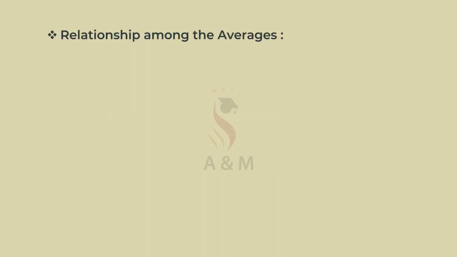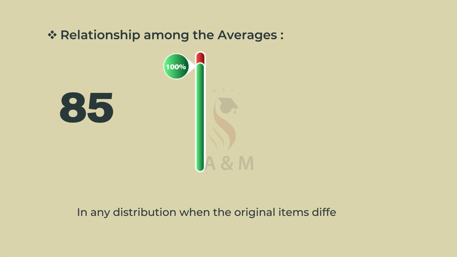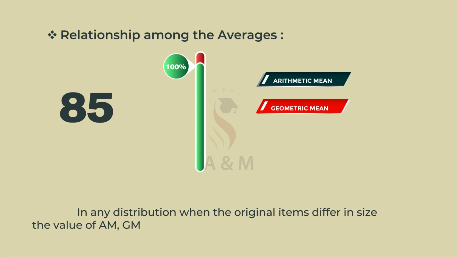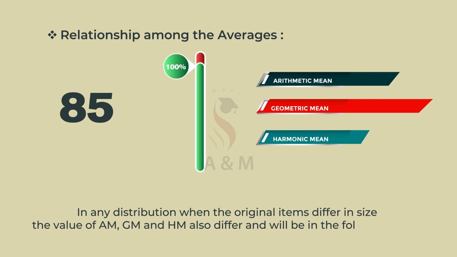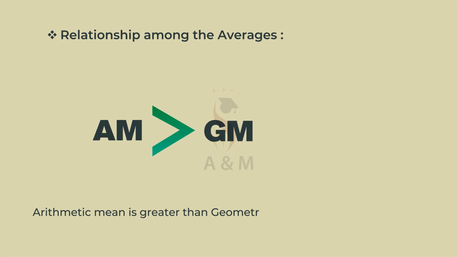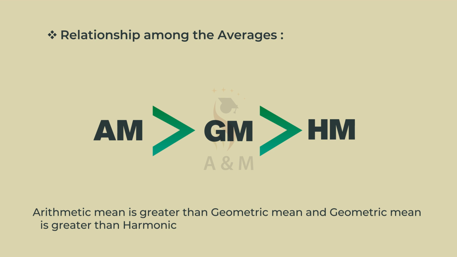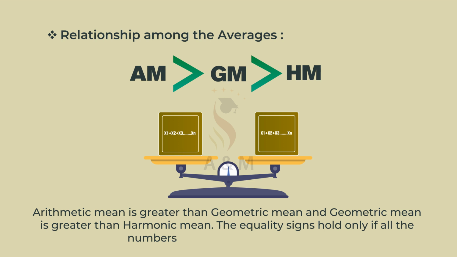Relationship among the averages. In any distribution, when the original items differ in size, the values of arithmetic mean, geometric mean and harmonic mean also differ and will be in the following order. Arithmetic mean is greater than geometric mean and geometric mean is greater than harmonic mean. The equality signs hold only if all the numbers x1, x2, x3 till xn are identical.